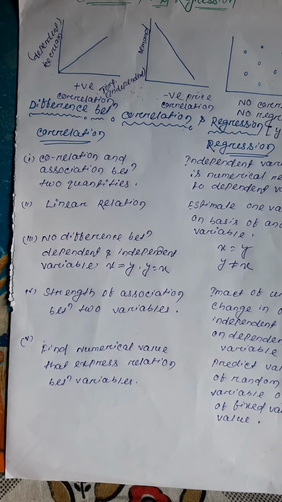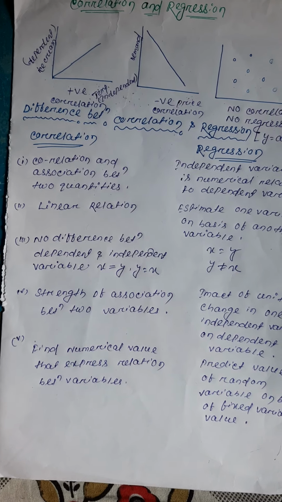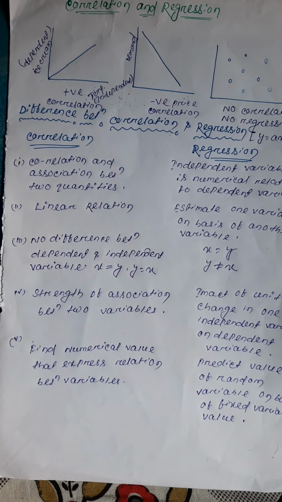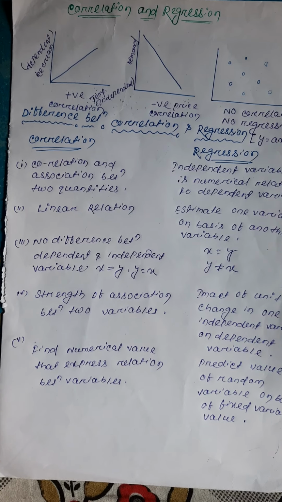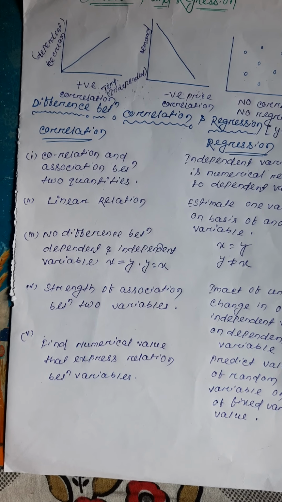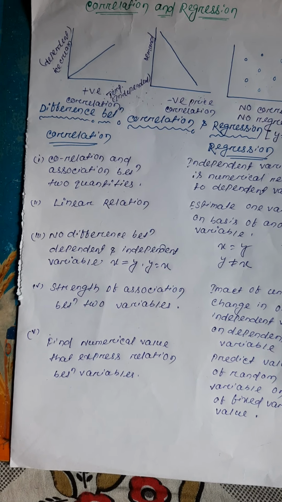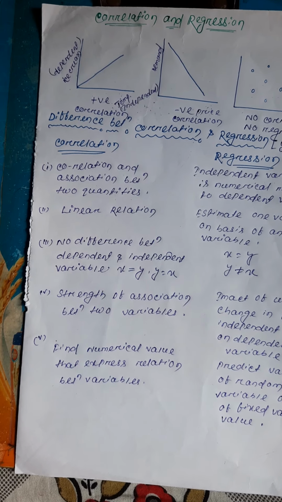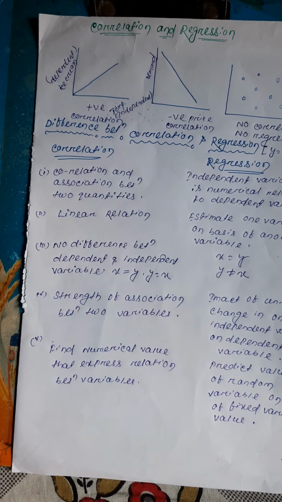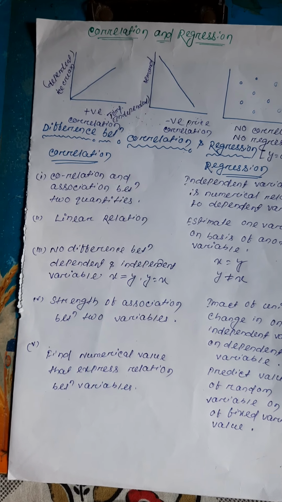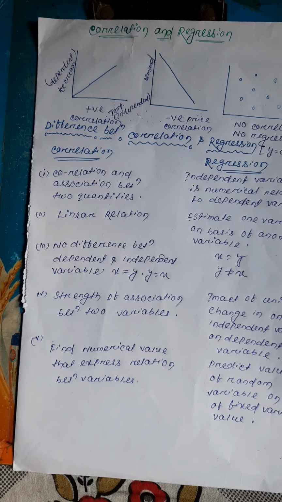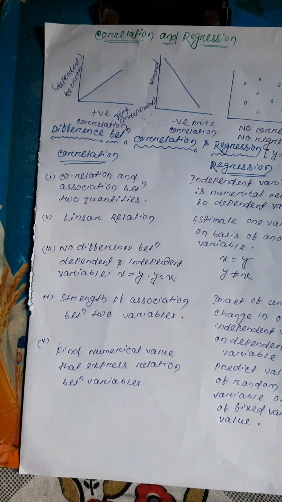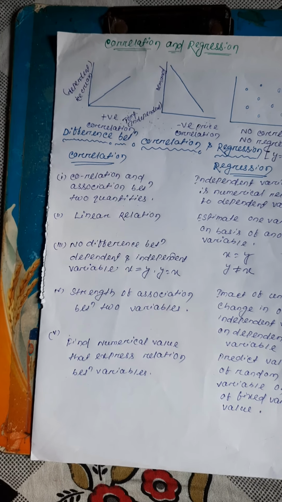Okay, co means between them. So between them there is a relation which is known as correlation. Second, regression. Regression means there are two variables, one is independent and another is dependent. If we fix our independent variable, then we can find out the dependent variable. I will tell you in detail.